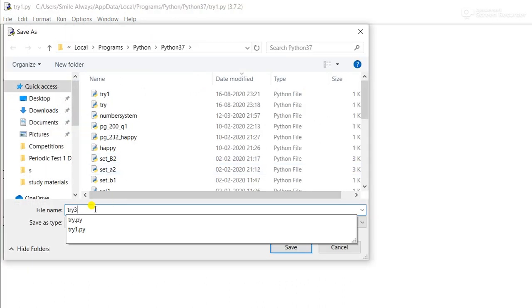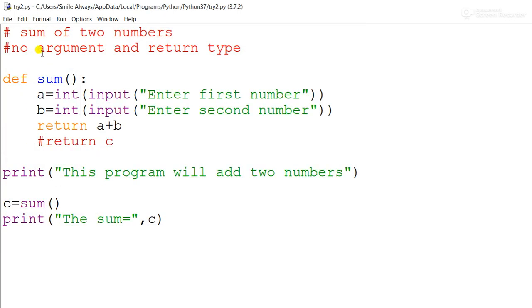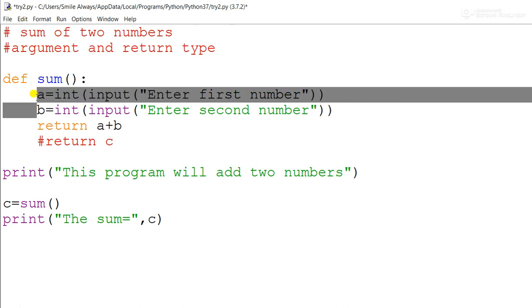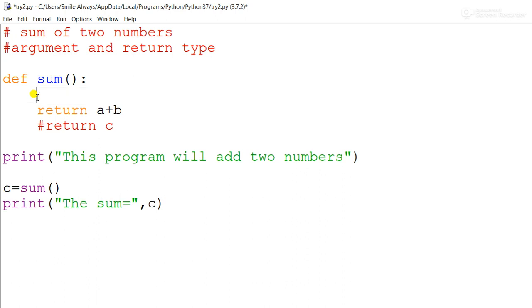Now the third flavor, save as try 2. Now here you see we will be passing the argument and we will be returning the value also. Suppose I am doing this. In this particular case, this input statement, because we have to pass the values to the function, we will not be writing over here.